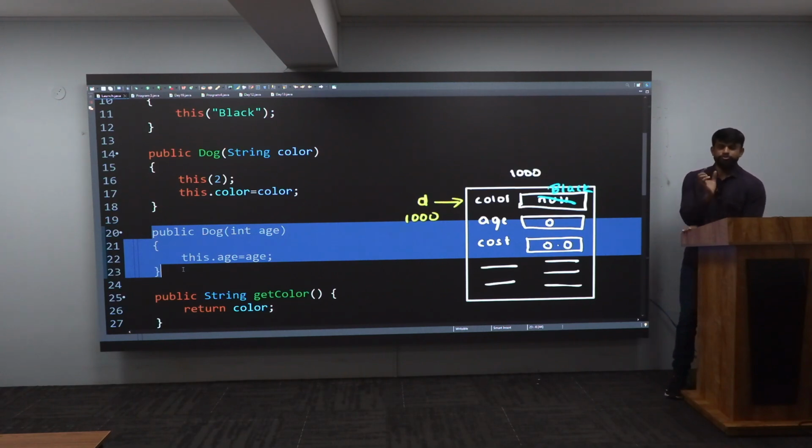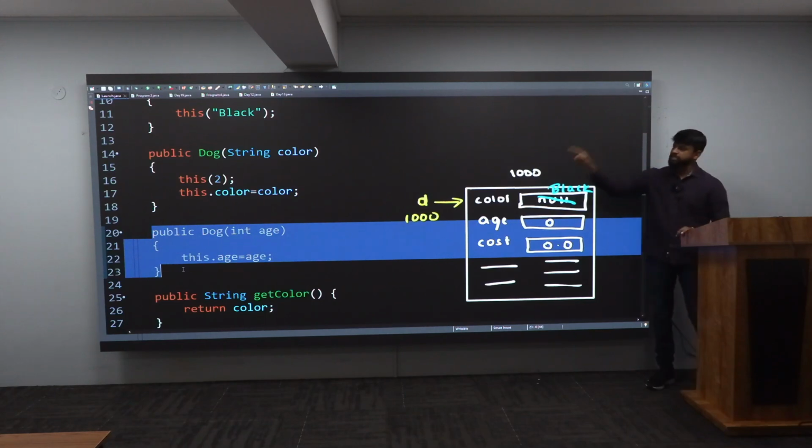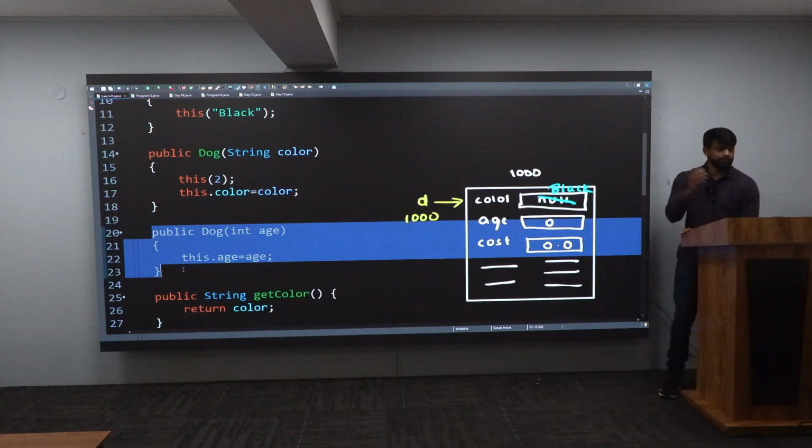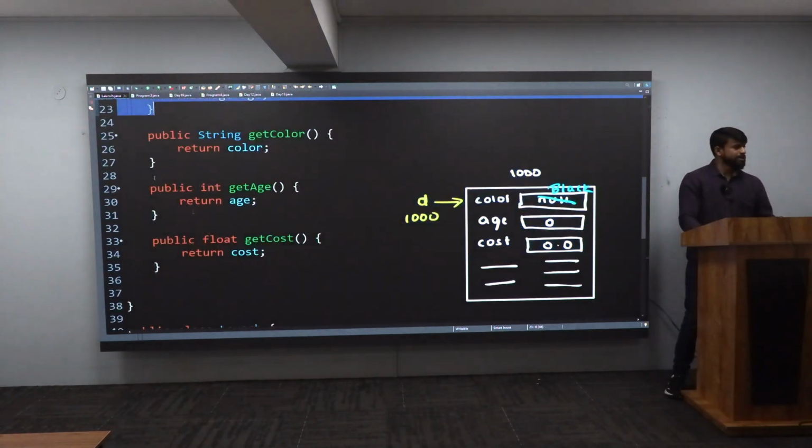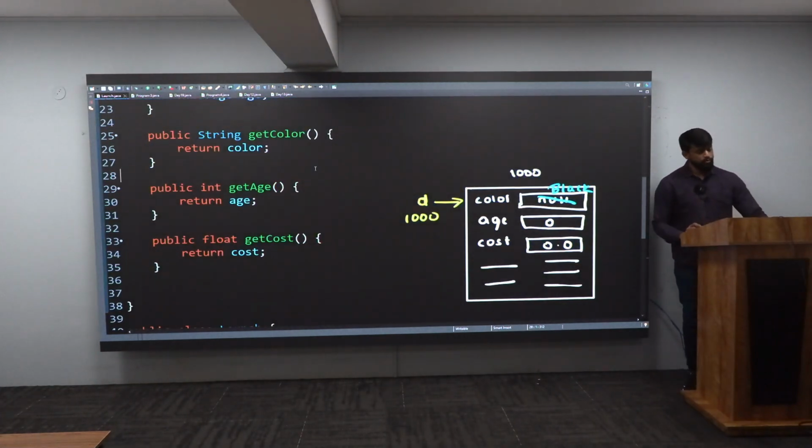See, minute differences are there. And these technical words are very, very important. You cannot use them interchangeably. Got this? Multiple constructors with the same name inside the same class is known as constructor overloading. Very good. And followed by, how many getters you have? 3 getters.